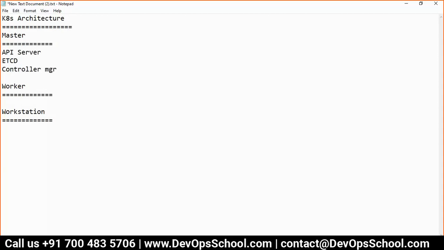Controller manager, there's one correction: controller manager and scheduler. Anyone else who would like to add on the worker front? What are the components we have in the worker? Kubelet, and Docker, and Kubectl.